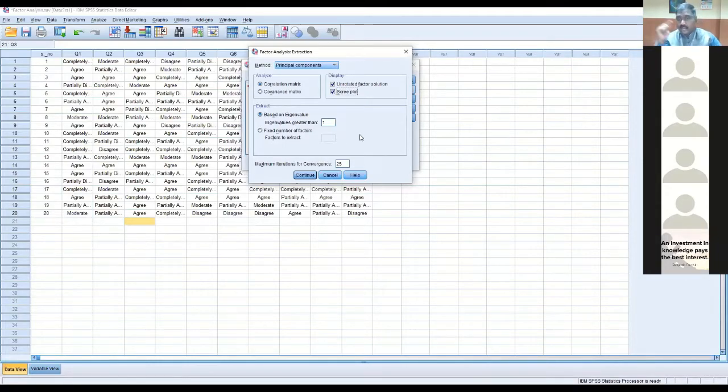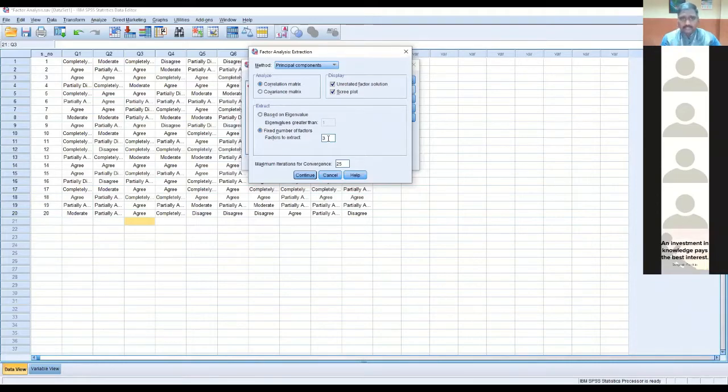Okay. Now, another option is there, right? See, there is an option called fixed number of factors to extract. Now I have 10 questions, right? 10 items. Now, sir, I want these 10 variables or items to be put under 3 factors. I'm deciding I want to put these under 3 factors, right? Now what I have to do is enable this option. Enable this fixed number of factors option. The box will open. Now you can enter 3, if you want to fix factors by yourself.